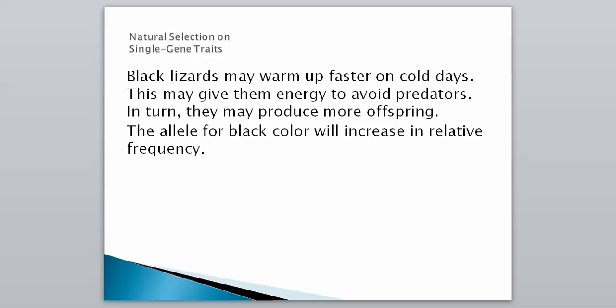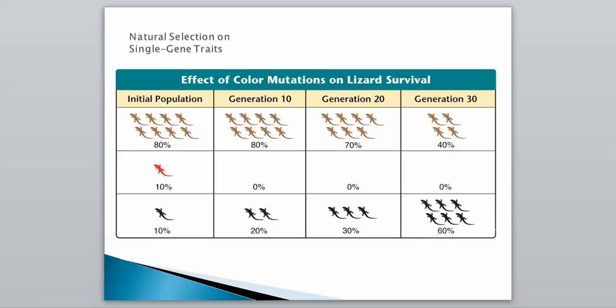However, if you have the mutation to be black instead of brown, you can warm up faster on cold days, because black conducts heat better than brown. Thus it'll give them the energy to avoid predators. They're going to be faster, they're going to be able to move and escape the predators. Since they're escaping the predator so often, they're going to survive more and produce more offspring. And since they produce more offspring, the allele for black color will increase in its relative frequency. So the black lizards will start to thrive. This chart explains it really well: in our initial population, most of them are brown.